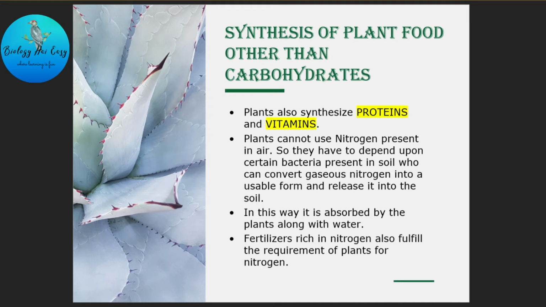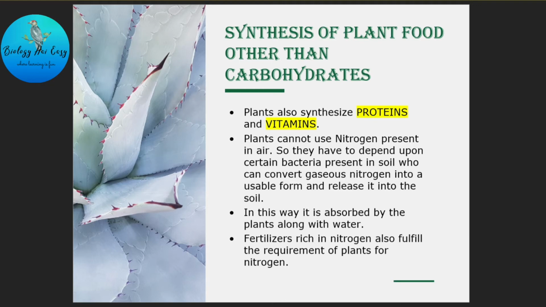The answer lies here: plants depend upon certain bacteria which help them to absorb nitrogen that is present in usable form in the soil. So how is it done? We all know that plants are unable to trap atmospheric nitrogen. So they have to depend upon certain bacteria that convert atmospheric nitrogen into usable form, and that nitrogen then gets absorbed by the plant along with water. In addition to that, fertilizers that are rich in nitrogen also fulfill the requirement of plants for nitrogen.